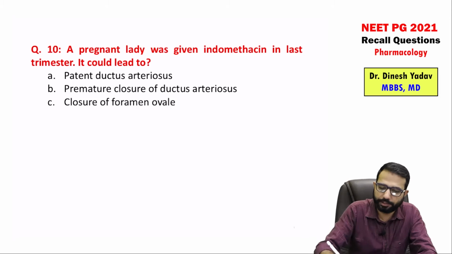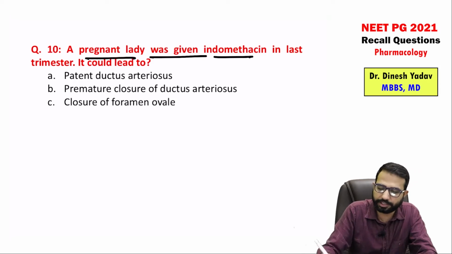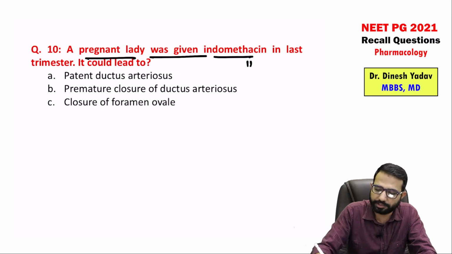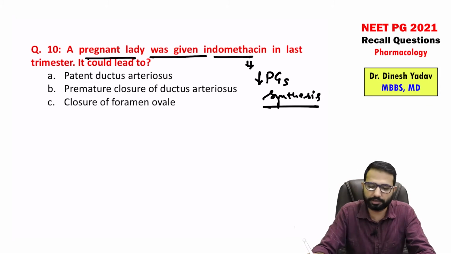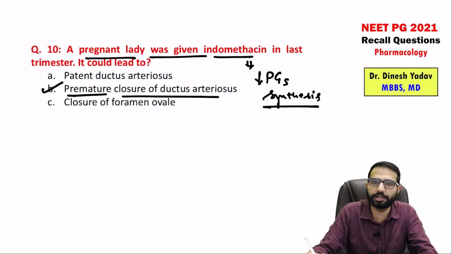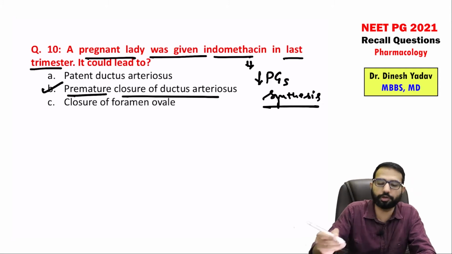Next is, a pregnant lady was given indomethacin in the last trimester. It could lead to, so if you give the indomethacin, it inhibits the prostaglandin synthesis. If you inhibit the prostaglandin synthesis, what may occur? So it may lead to premature closure of the ductus arteriosus, because indomethacin will close the ductus arteriosus. If you give it in the last trimester, there will be premature closure of ductus arteriosus.